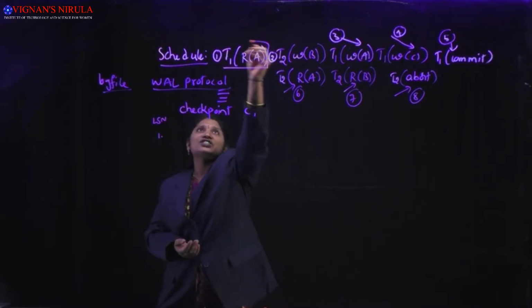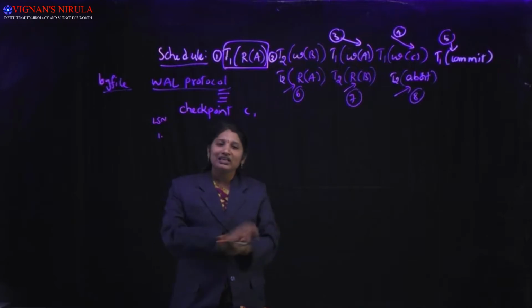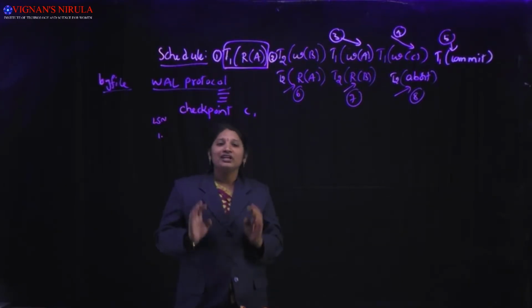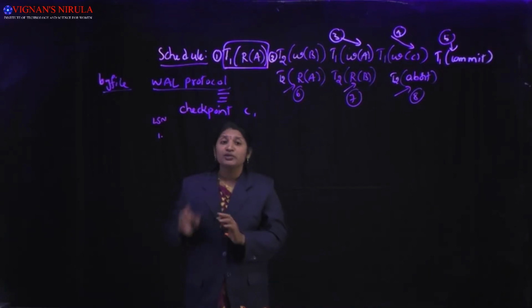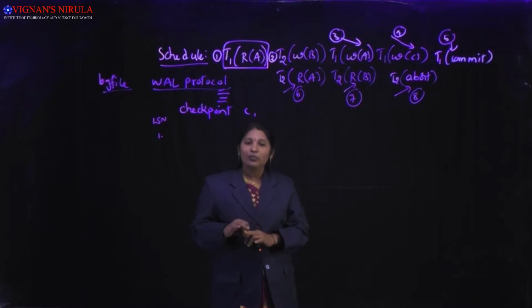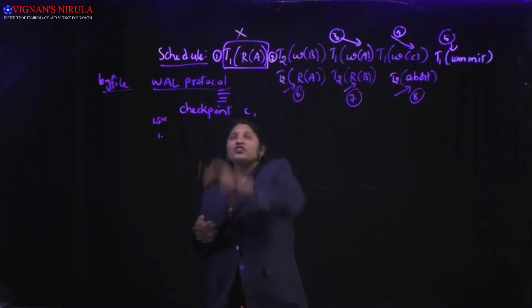What is the first action? T1 read on A. We cannot write any log record for a reading action. We can write log records only for the purpose of doing an update, commit, abort, as well as undoing an update. So we'll not write a log record for the first action.